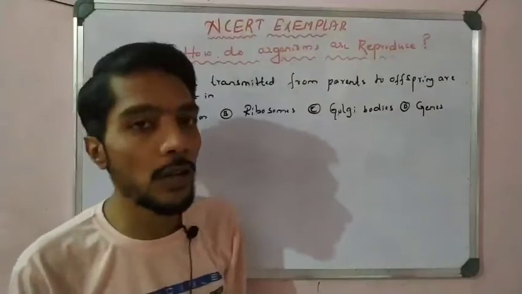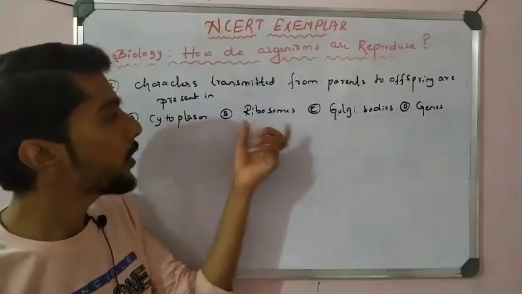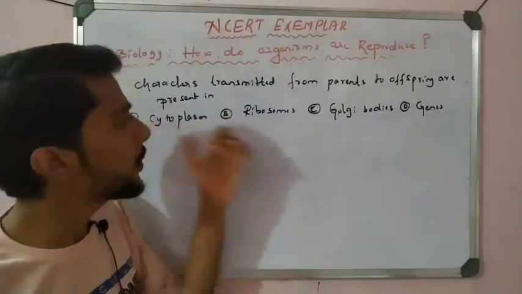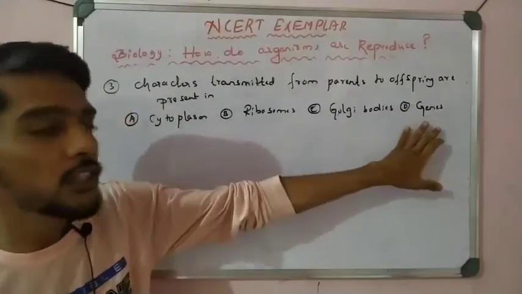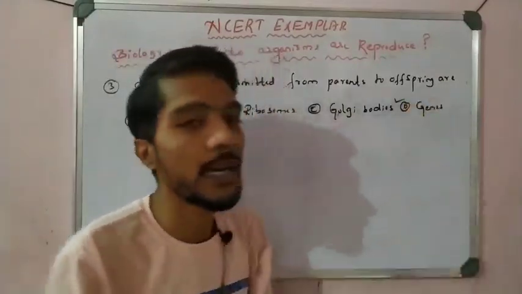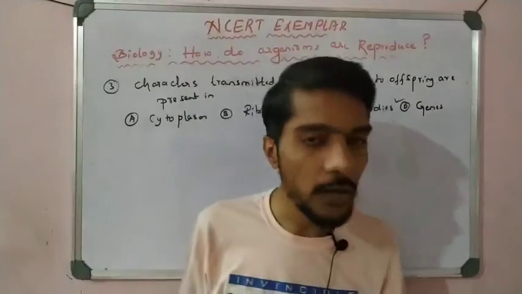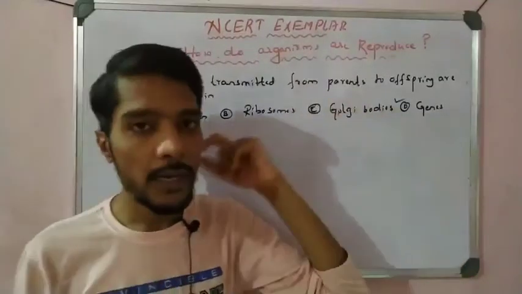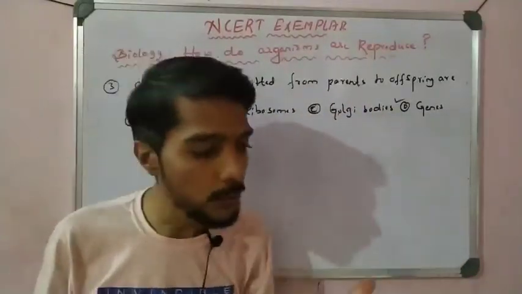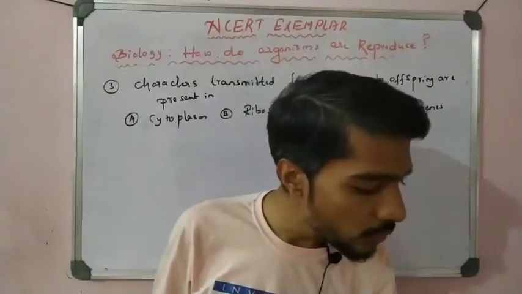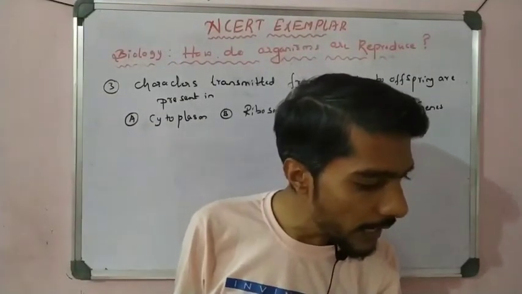It is not because of cytoplasm, not ribosomes, not the Golgi complex. It is genes. Genes are the correct answer. Genes contain DNA, and that is important for the transmission of characters, right, students? So this is a direct question.